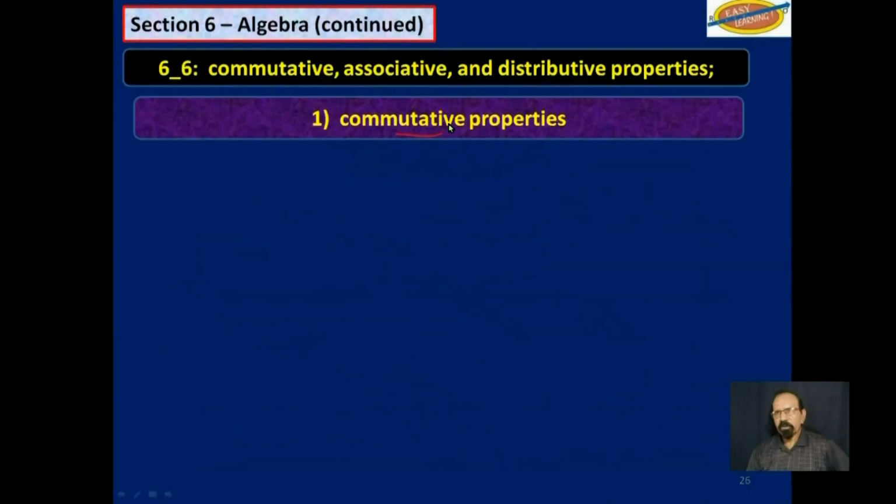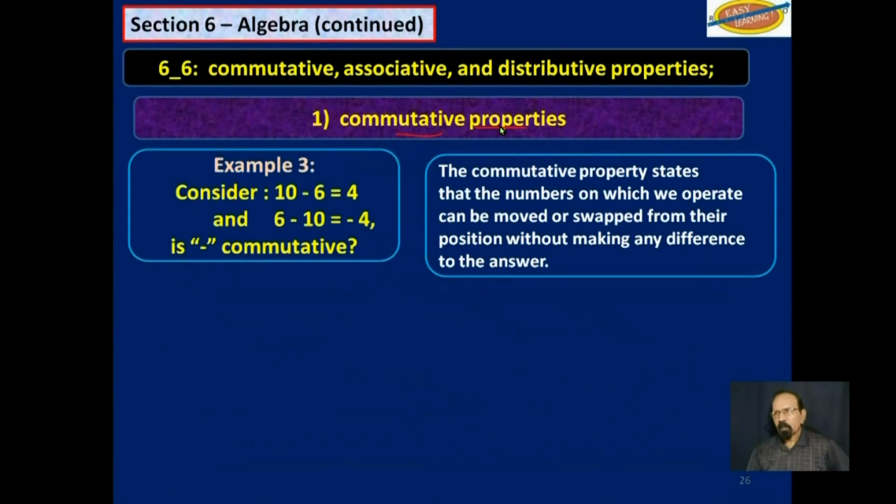Continuing with commutative properties, consider 10 minus 6 is equal to 4 and 6 minus 10 is equal to negative 4. Is subtraction commutative?